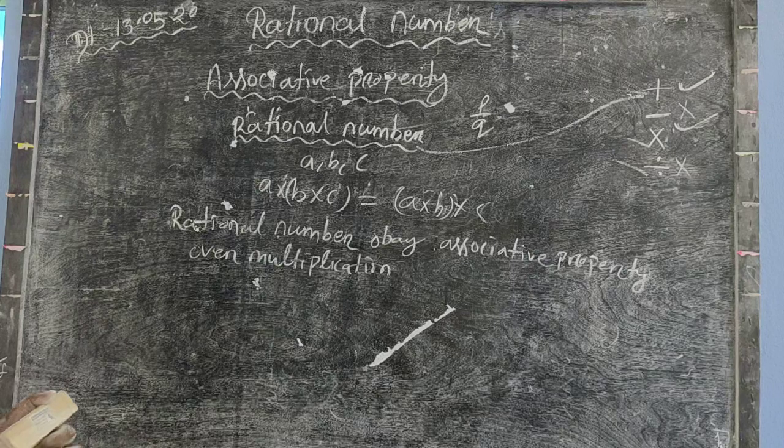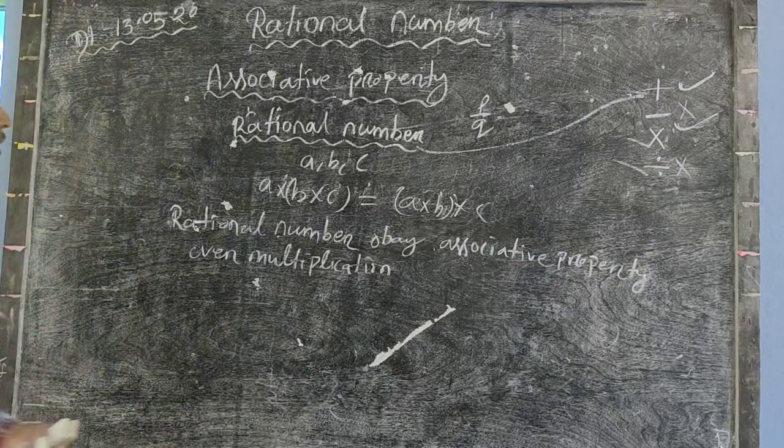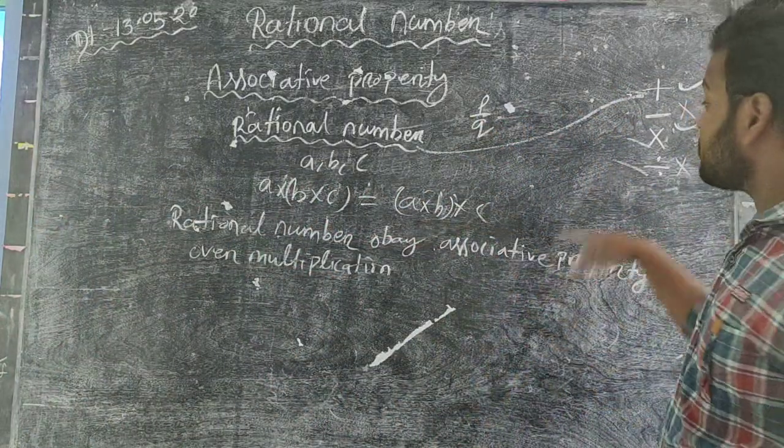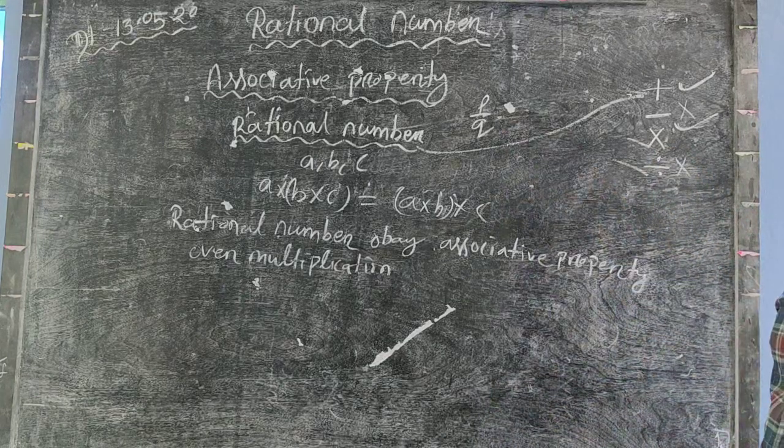Okay. So in addition, it obeys associative property. In the subtraction, it does not obey associative property. In the case of multiplication, it obeys associative property.